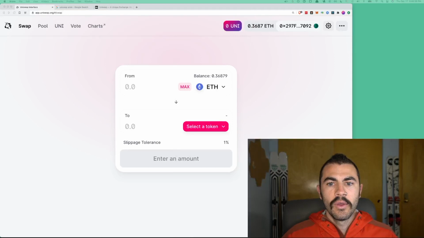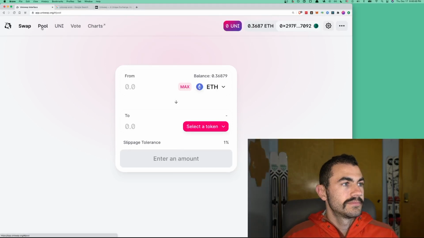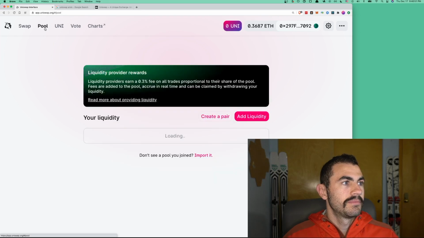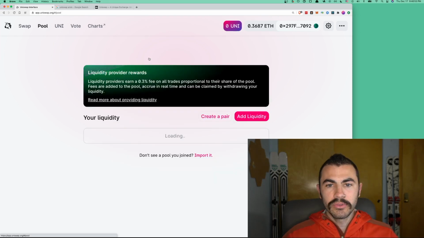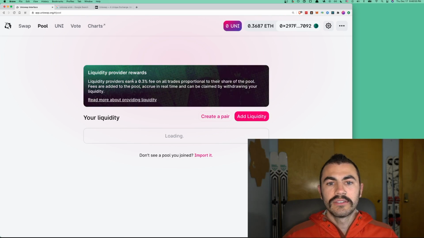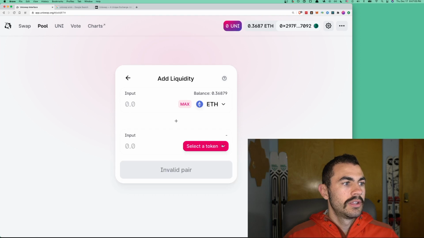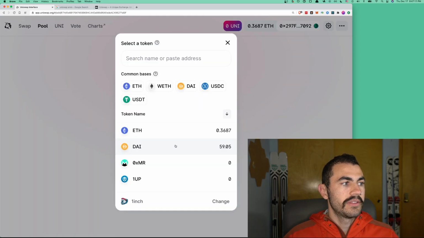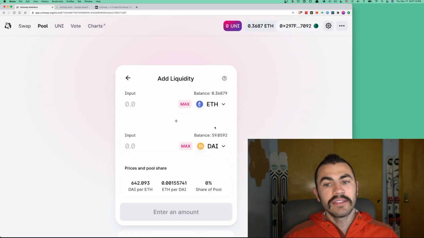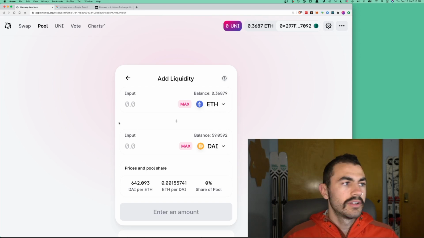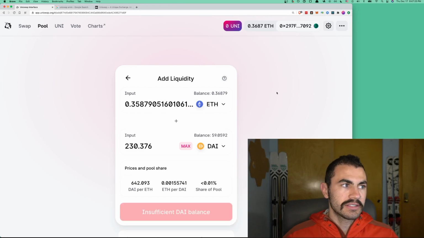So right here, we're going to go through an example with ETH and DAI. Now on the pool screen here, we're able to select the two tokens we want to provide. Now, this highlights the 0.3% fee I mentioned previously. So let's add liquidity, select DAI. Now this is actually the DAI I got in the very last video where I introduced the swapping feature. So now let's say naively, I would just want to jump in here and click max, great.